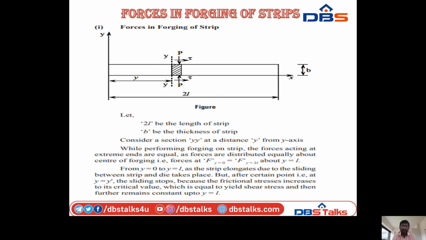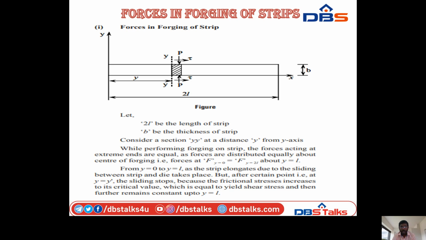That is, force F at y equal to 0 is equal to capital F at y equal to minus 2L. So the range is from y equal to 0 to y equal to small l.